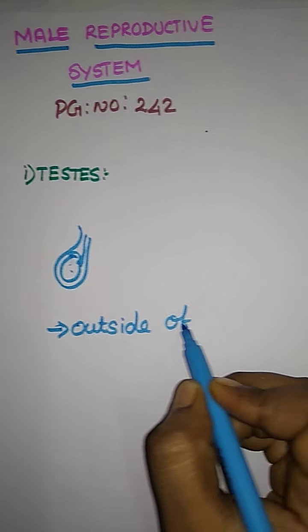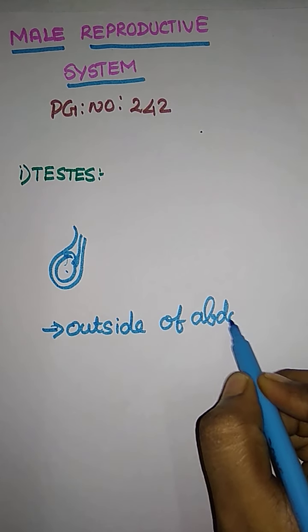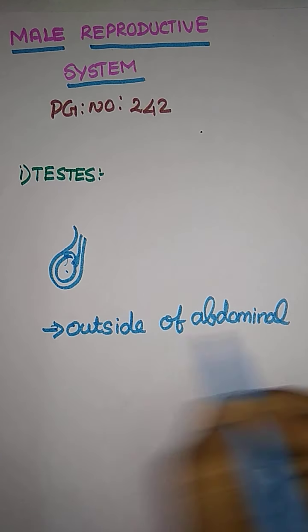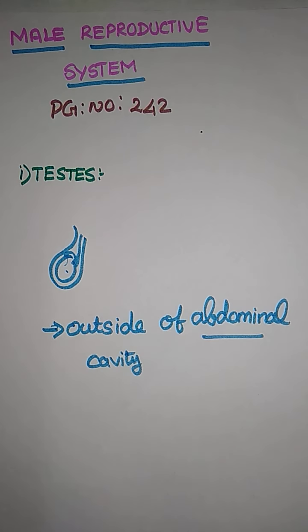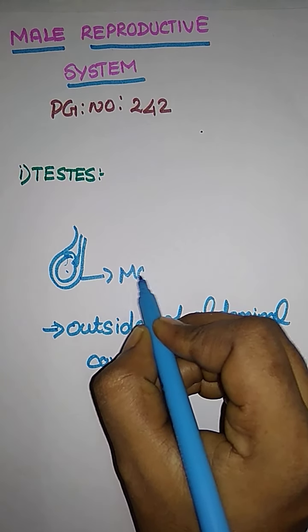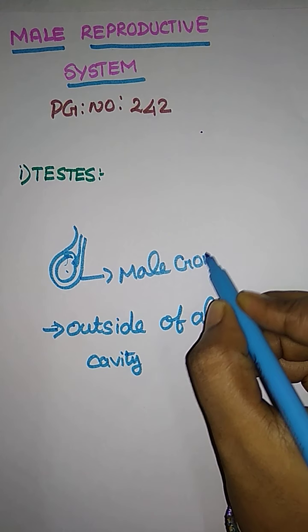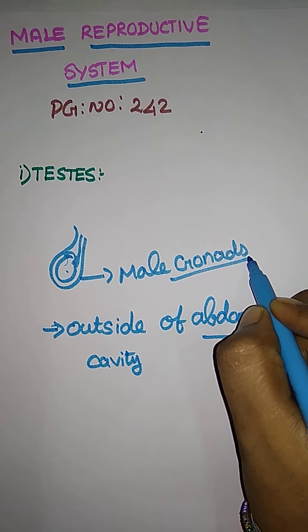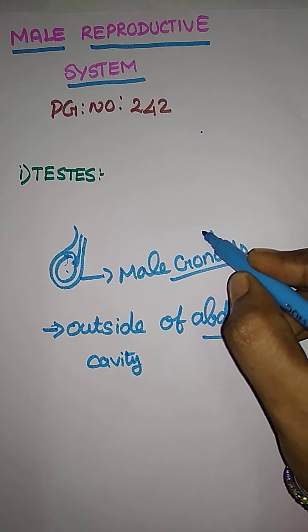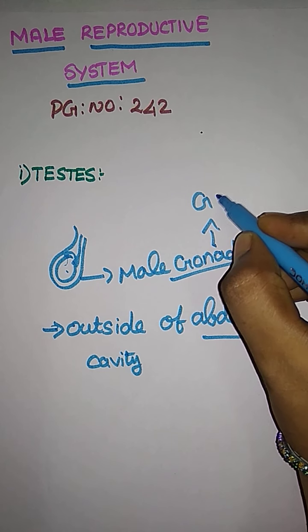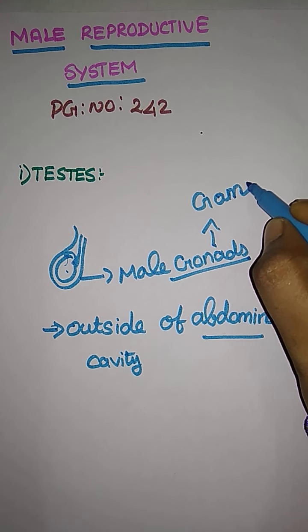Outside of the abdominal cavity. The abdominal cavity is the stomach part, and the testis lies just below that. Here the testis is a male gonad. What is a gonad? Gonads are the organs which are responsible for producing gametes. The organs that produce gametes are called gonads.